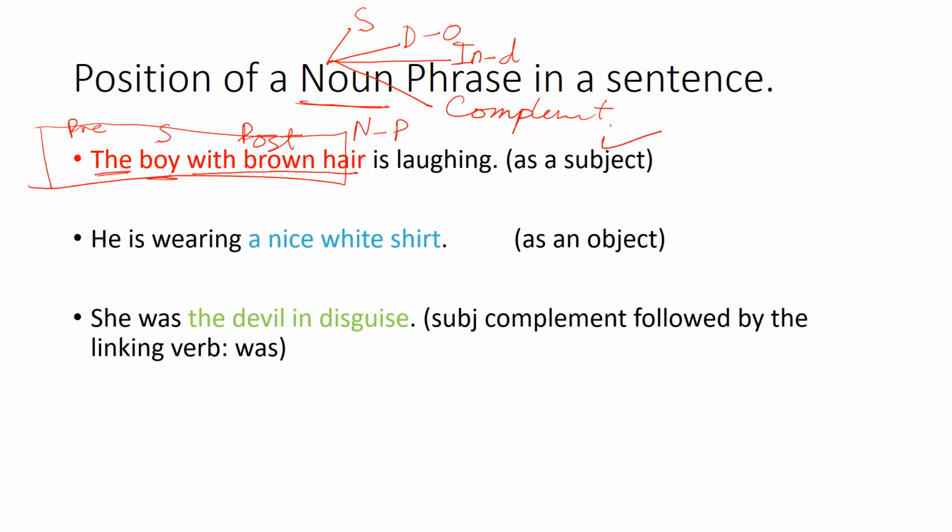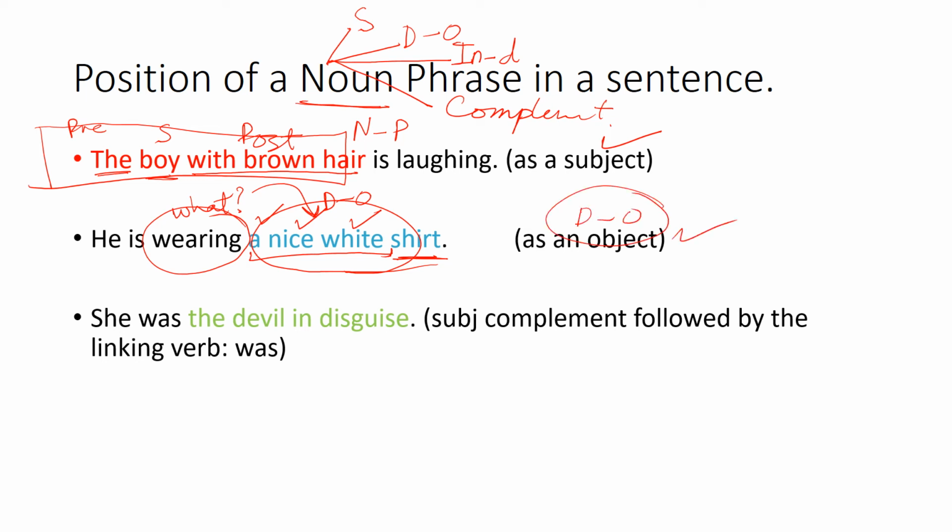"He is wearing a nice white shirt." Okay, shirt is the noun. "A," "nice," "white" are your pre-determiners, pre-modifiers. Now see, "He is wearing a nice white shirt." What is this? I just told you how to find the direct object: you are required to ask the question what from this verb. So he is wearing what? The answer of what is always a direct object, right? So he's wearing what? A nice white shirt. So "a nice white shirt" is what? A direct object. So a noun phrase can also be a direct object in a sentence.